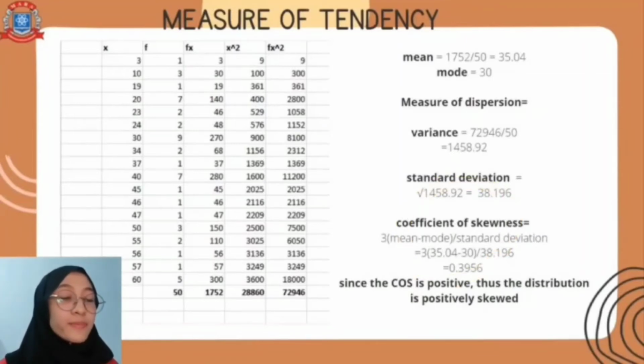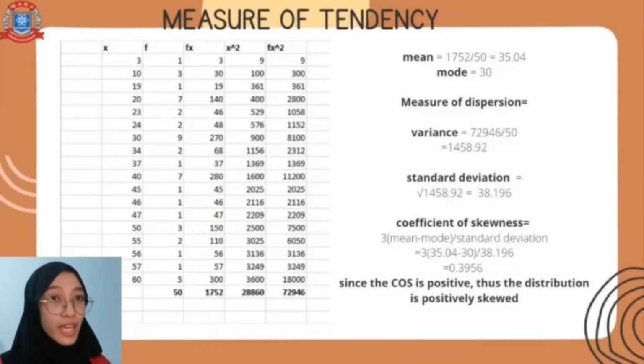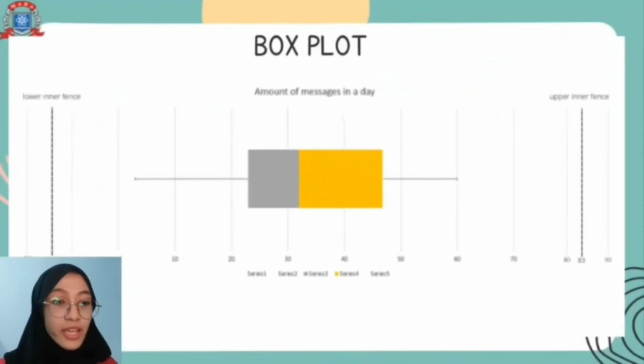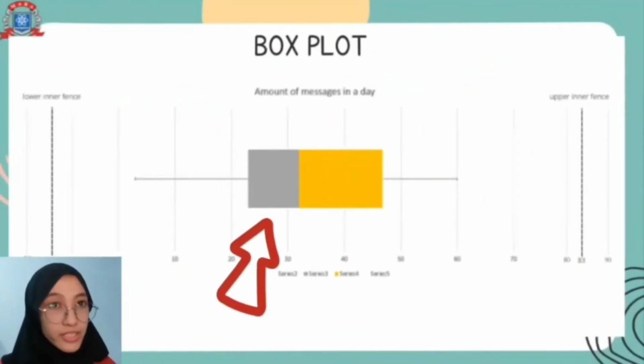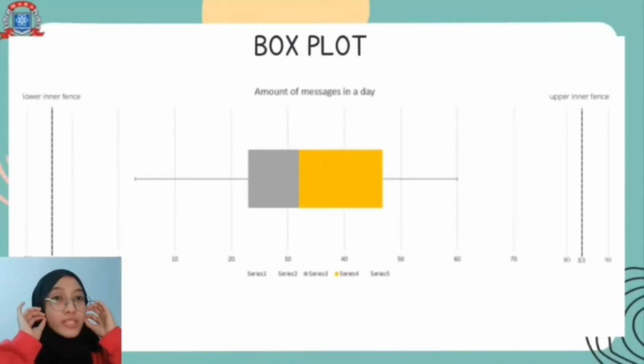Next, we find the coefficient of skewness. The formula is 3 multiplied by mean minus mode, divided by standard deviation. We just substitute the values that we got just now. The answer is 0.3956. Since the coefficient of skewness is positive, the distribution is positively skewed. Based on the box plot, the yellow part is bigger than the grey one, so it is positively skewed.